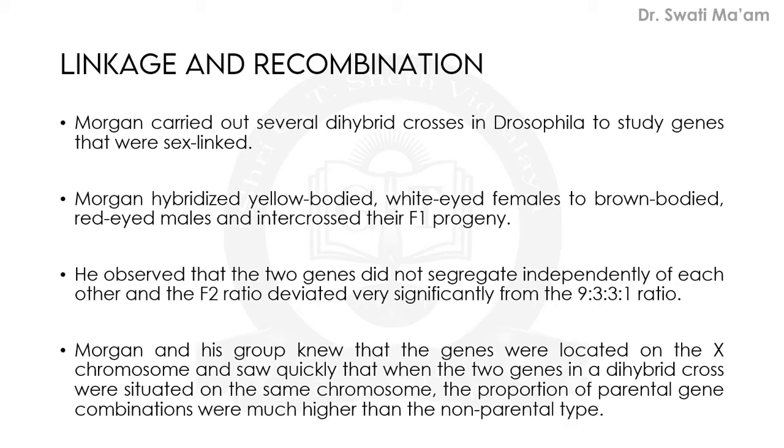So Morgan and his group knew that the genes were located on the X chromosome and saw quickly that when the two genes in a dihybrid cross were situated on the same chromosome, the proportion of parental gene combinations was much higher than non-parental types. This statement and these formulations were given by Morgan.